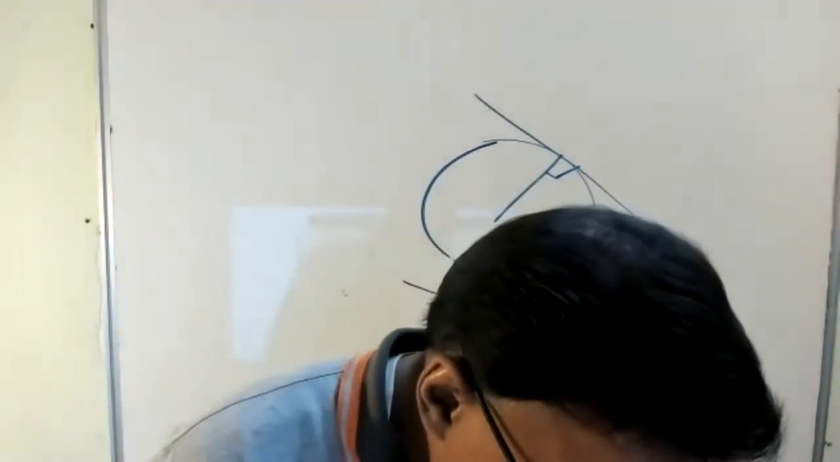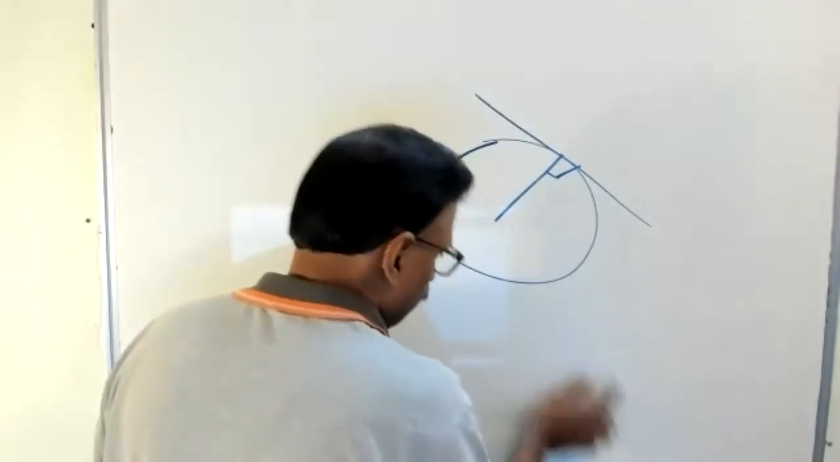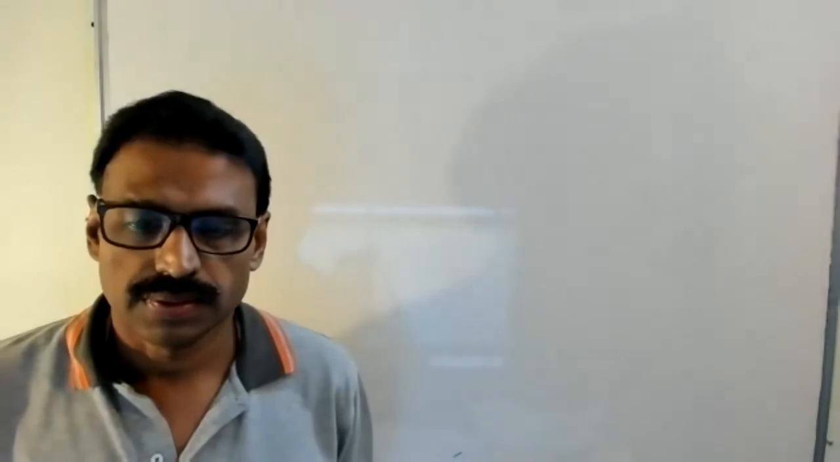The length of two tangents drawn from an external point to a circle are equal.